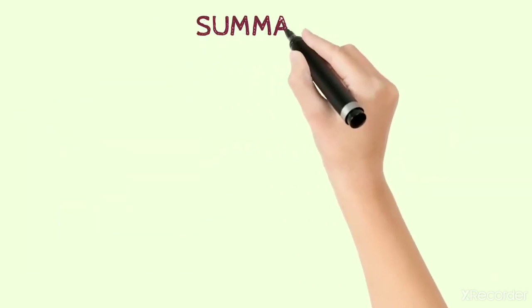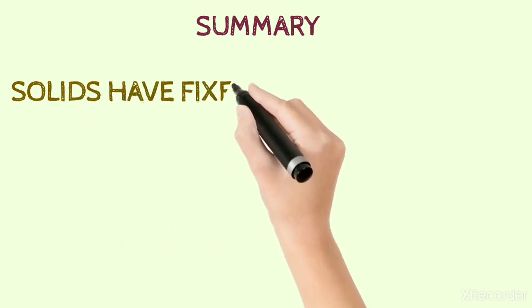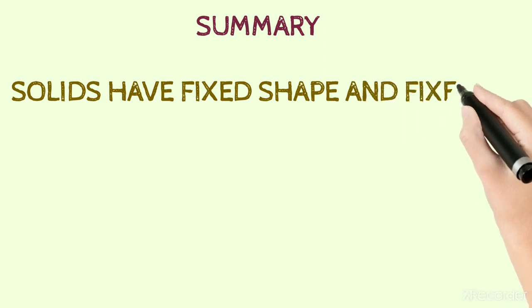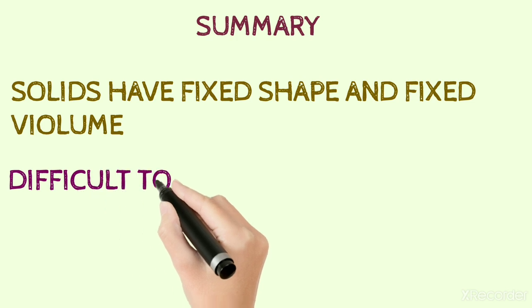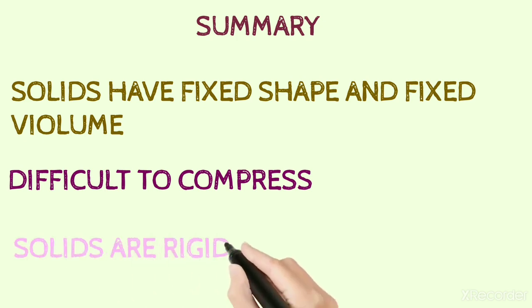Let us see the summary of the solids. Solids have fixed shape, except materials like sponge and rubber, which can be compressed. Solids have fixed volume. Solids are difficult to compress because the particles of solids have very little space between them. Solids are rigid, because solids have fixed shape.